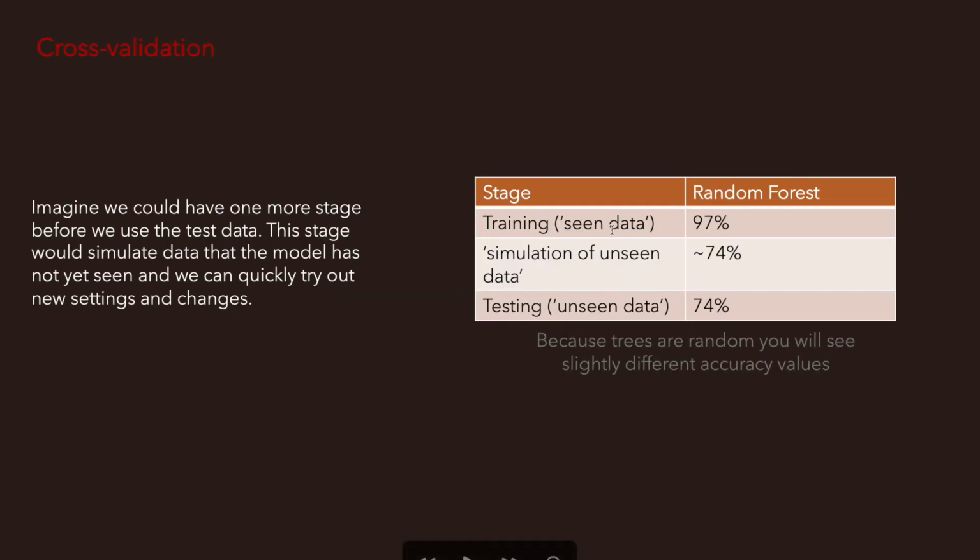So this is where we're standing right now, and what we kind of want to introduce is a stage in between that warns us, oh, I know on the data that the model has seen and learned from, you have high accuracy, but when I simulate the situation where you have unseen data, I think it's more towards that 74%, which we then see in reality on the test data later.